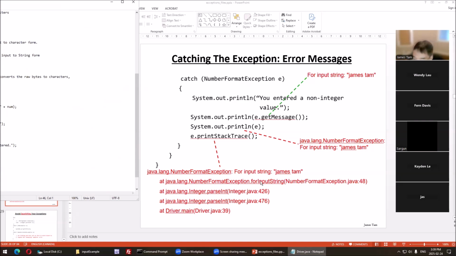And then number format exception, it looks like it's instantiation, but it's bypassing all these intermediate calls and going straight back to the catch. Regardless of how many calls we have in between, the end result is it's still going to go back to here. It skips past them.